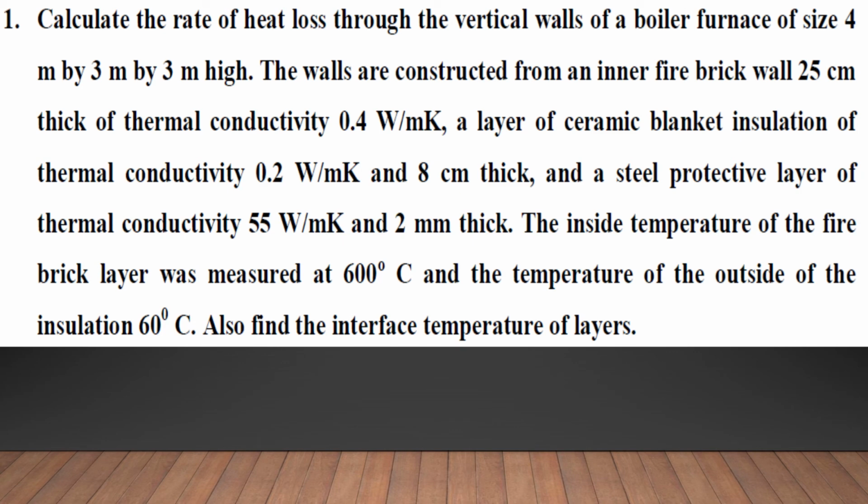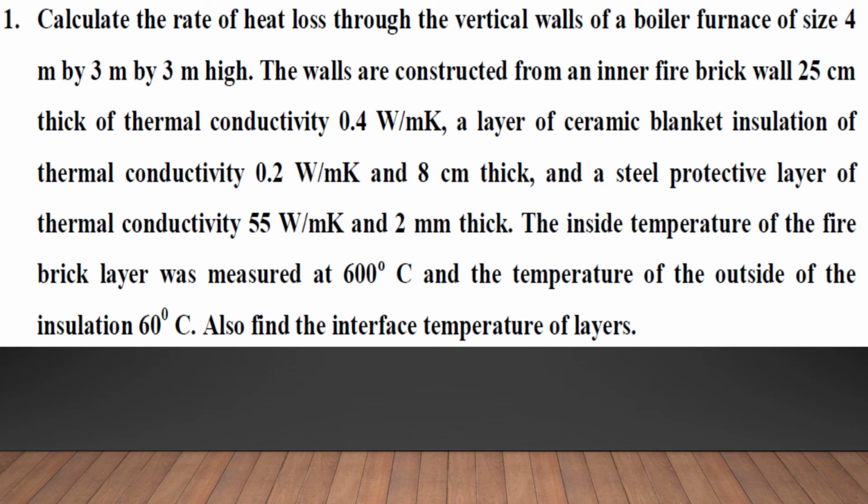So with this, we will discuss one problem to find the concept of the thermal conductivity, rate of heat transfer and heat flux. The question given is, calculate the rate of heat loss through the vertical walls of a boiler furnace of size 4 meter. So the furnace size is 4 meter by 3 meter by 3 meter height. So 4 into 3 into 3 is the size of the particular boiler furnace.